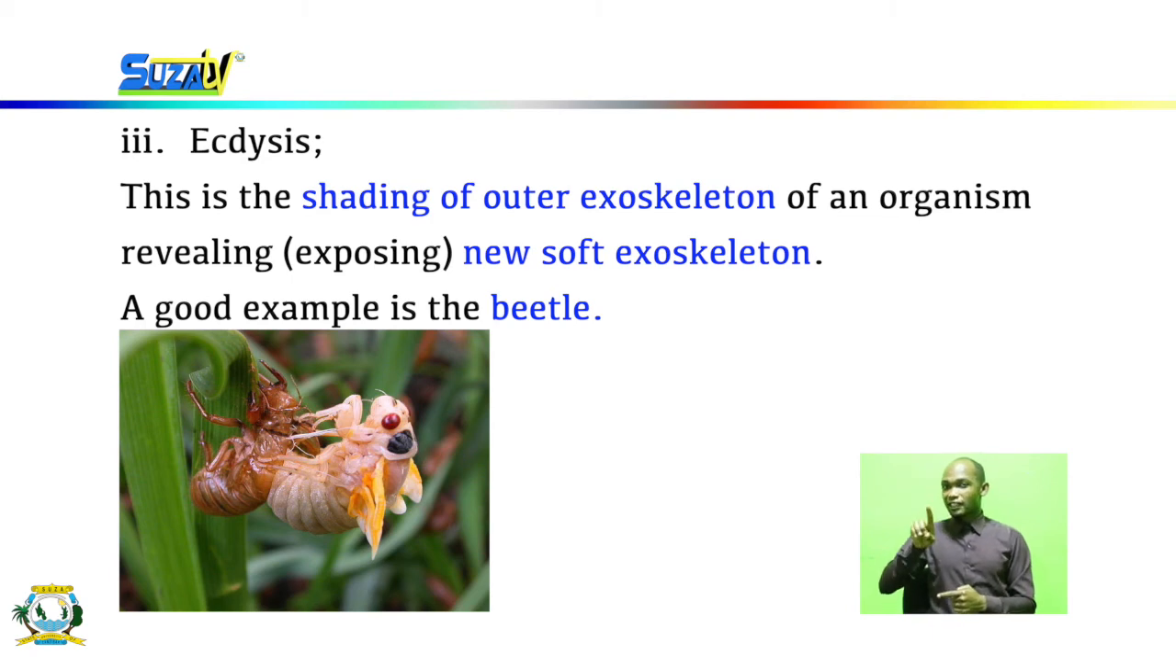A good example is the beetle. The beetle undergoes ecdysis when it grows. As it grows, there comes a period of time where it needs to shed its exoskeleton, as the exoskeleton no longer fits the organism.